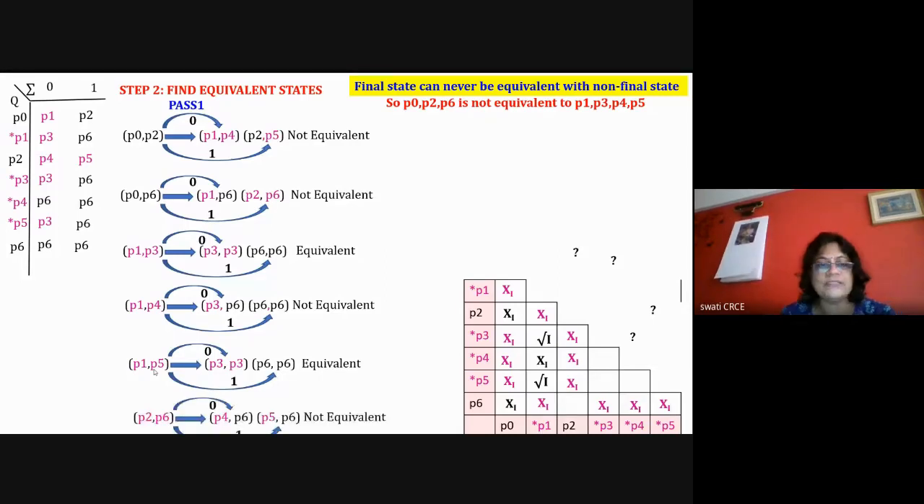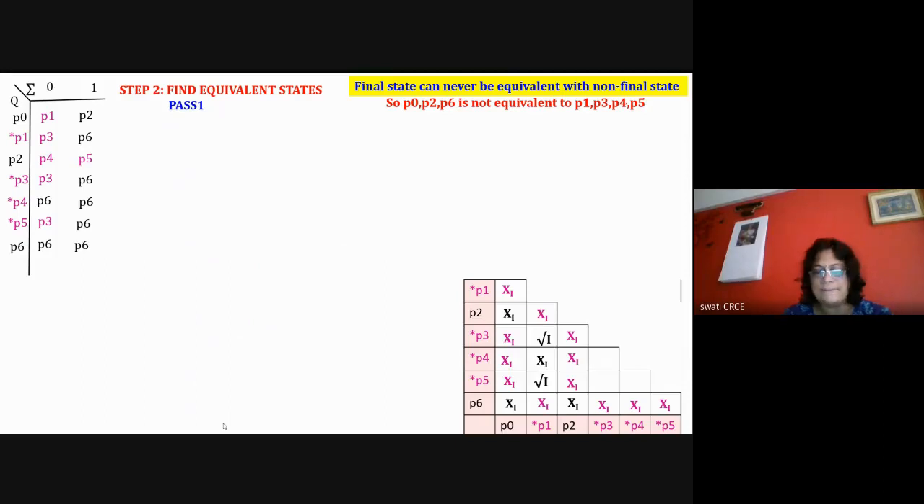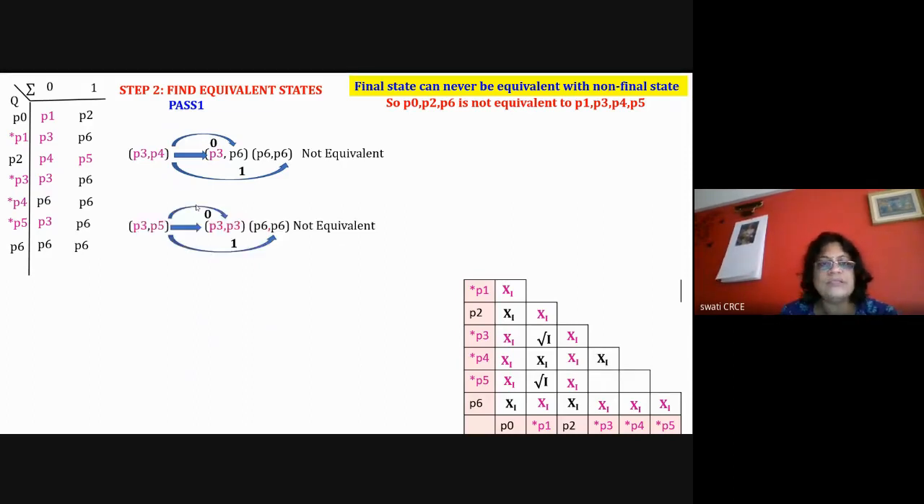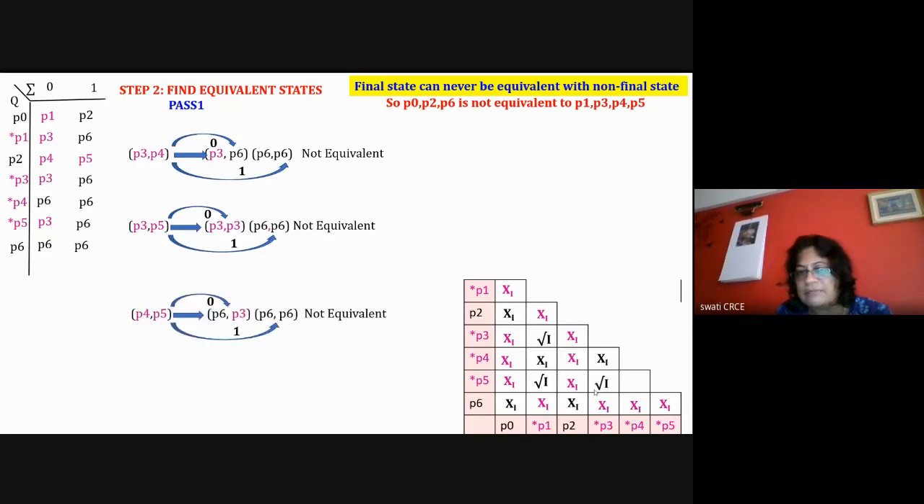Now take P2 P6. In P2 P6 one is final, one is non-final, so not equivalent. Then take P3 P4. In P3 P4 also one is non-final, one is final, so not equivalent. P3 P5 also the same thing. They are P3 and P5, they are equivalent. By mistake I've written down here non-equivalent, but P3 P5 are equivalent, which I'm showing here because this is P3 P3 and P6 P6. Then P4 P5 not equivalent.